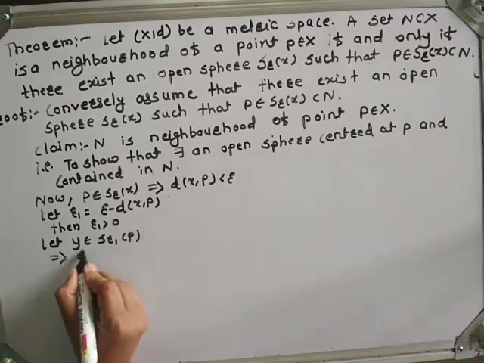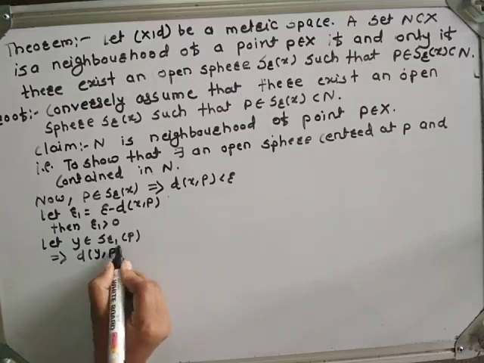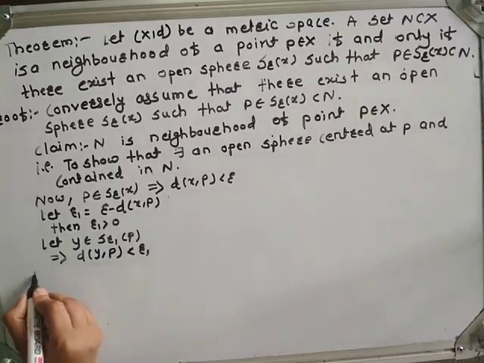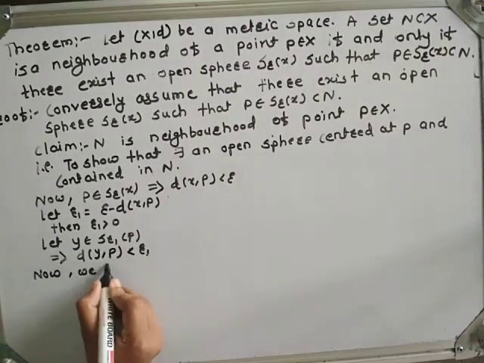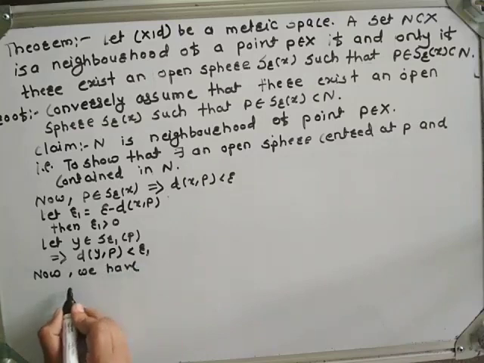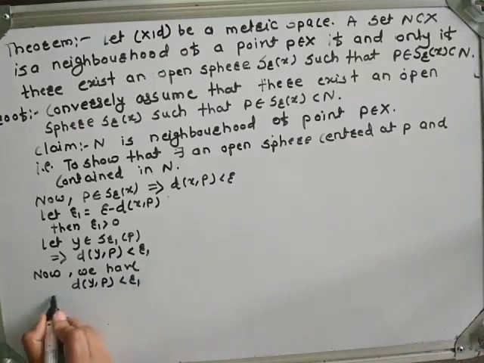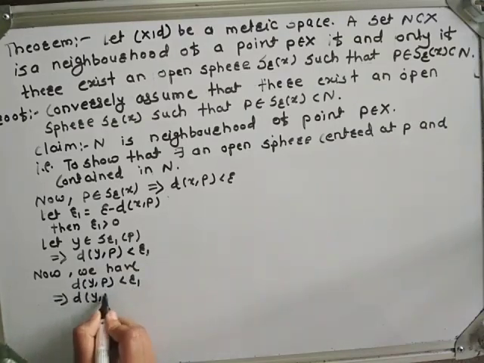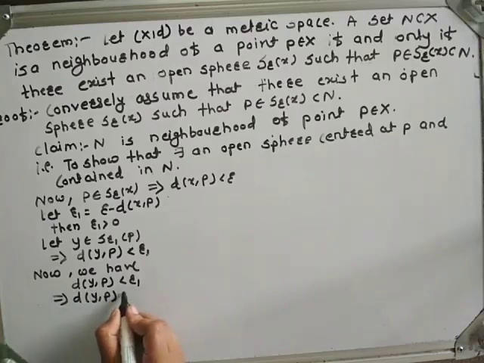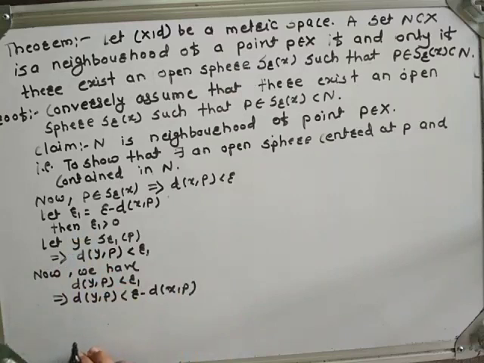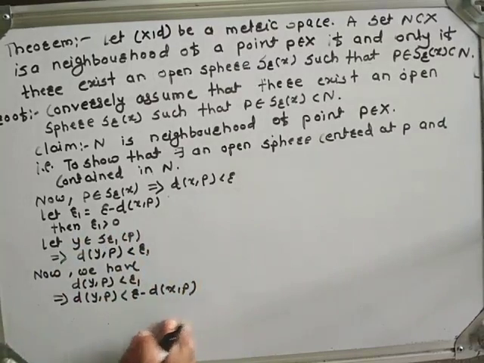That implies the distance between y and P is strictly less than r1. Since r1 is equal to r minus d(x, P), the distance between y and P is strictly less than r minus d(x, P).